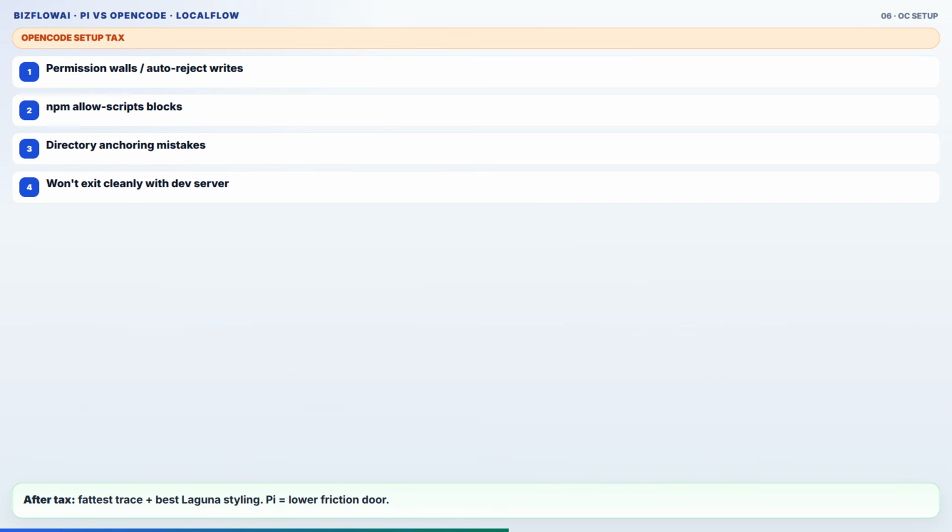So the harness scorecard is not only final CSS, it is setup tax, log transparency, and whether you babysit the harness before the model even starts coding. OpenCode paid setup tax, then gave the fattest trace log and the best Laguna styling.